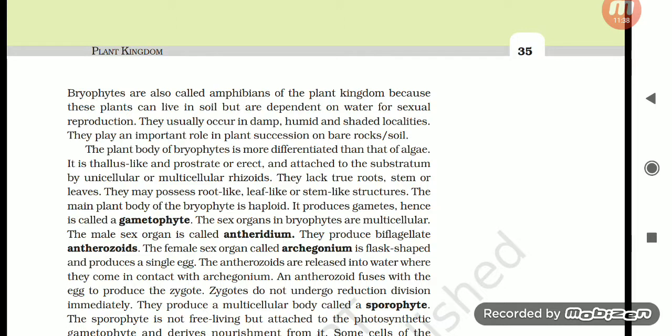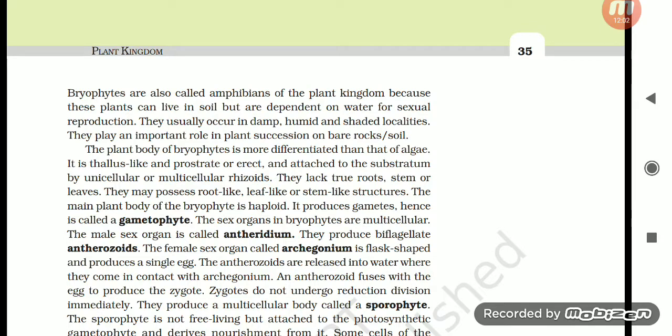It is thallus-like and prostrate or erect, and attached to the substratum by unicellular or multicellular rhizoids. They lack true roots, stem, or leaves, but they may possess root-like, leaf-like, or stem-like structures. The main plant body of the bryophyte is haploid. It produces gametes, hence is called a gametophyte.